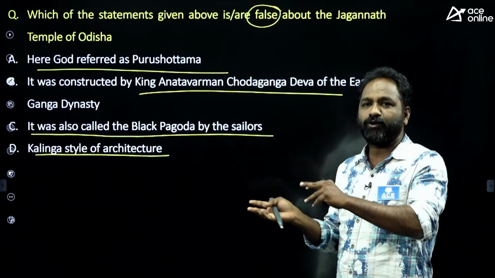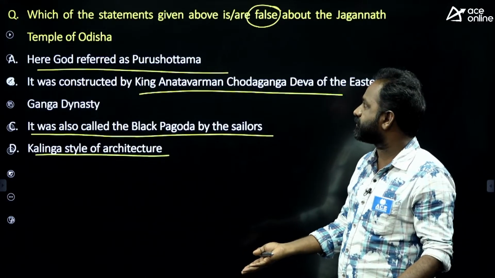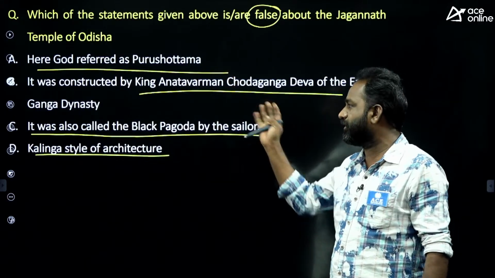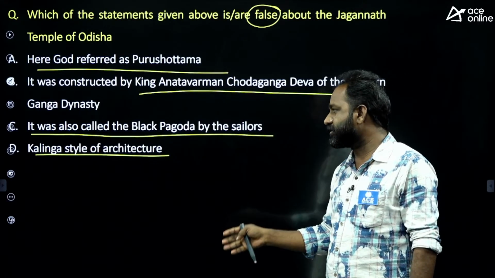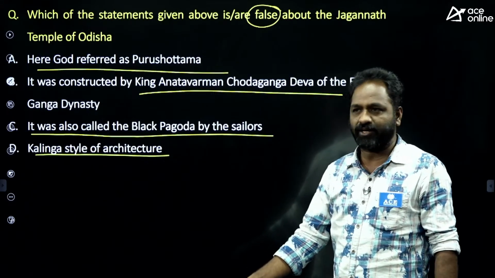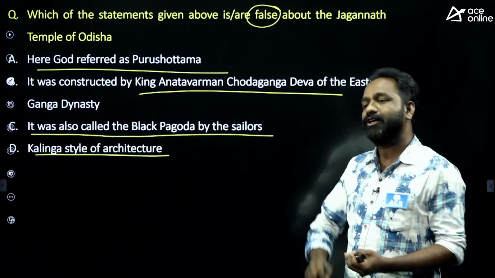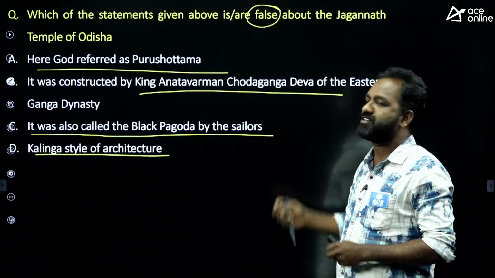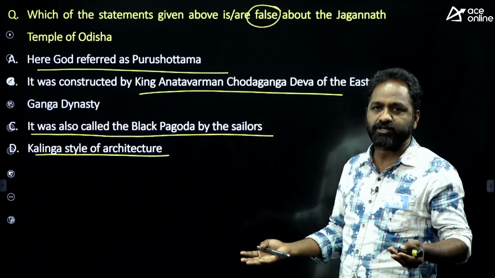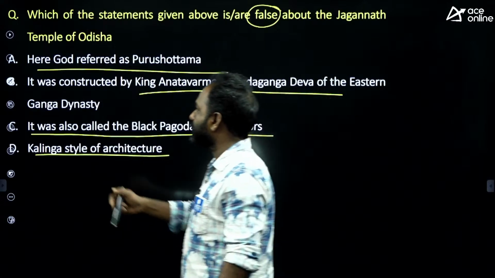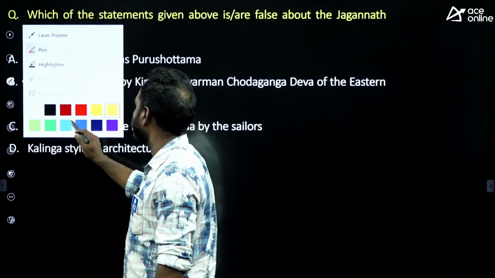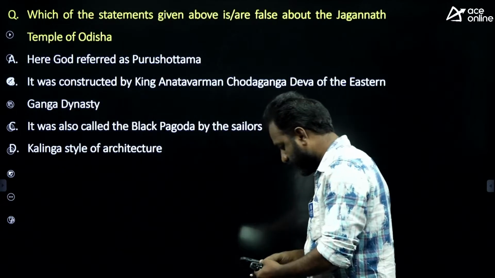So I framed one question where you can expect four questions. A simple question is: who built the Puri Jagannath temple? A second question is: in which style was the Puri Jagannath temple built? Like that there is a chance of questions. So I framed these statements so that you can get four questions in one question. The question is about the false statement.